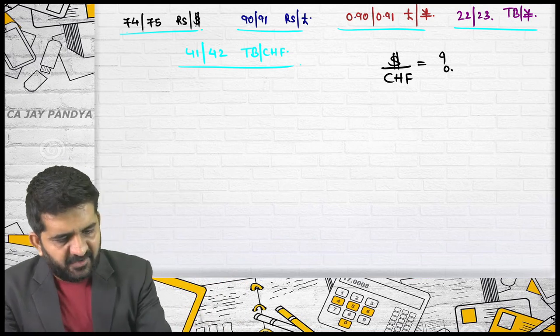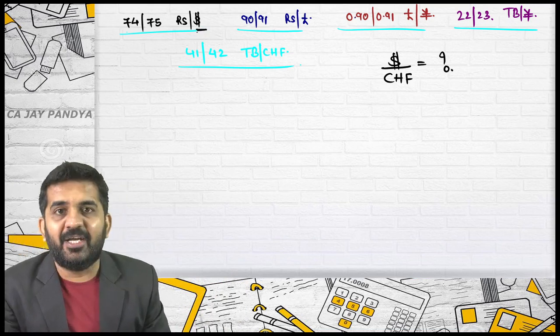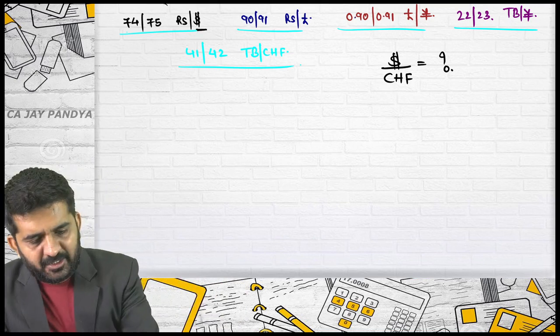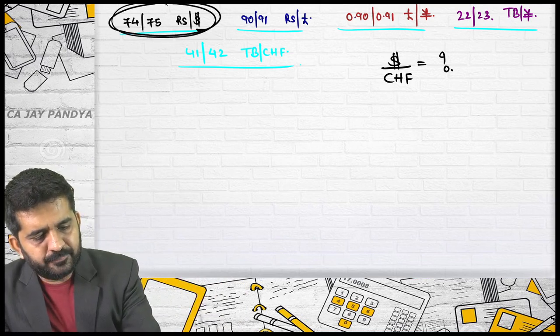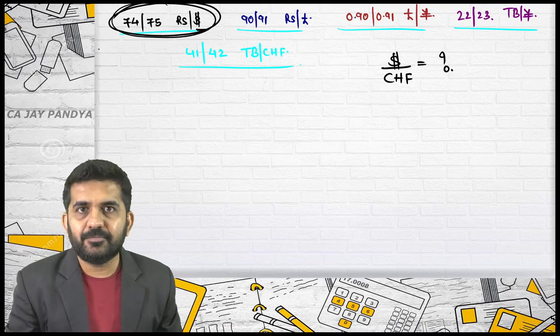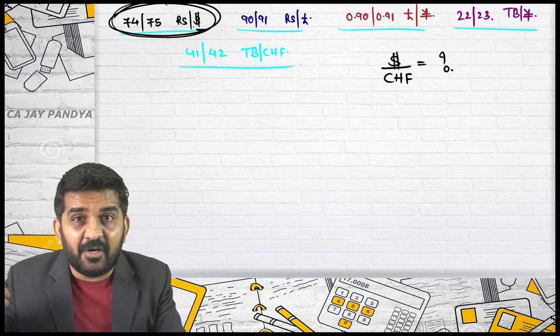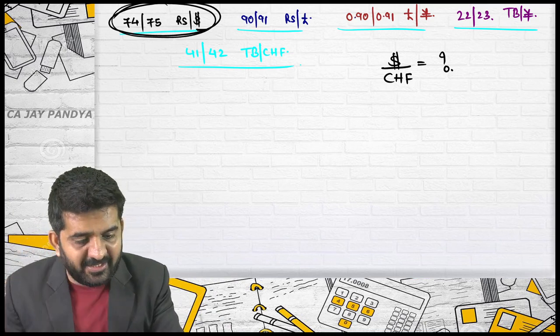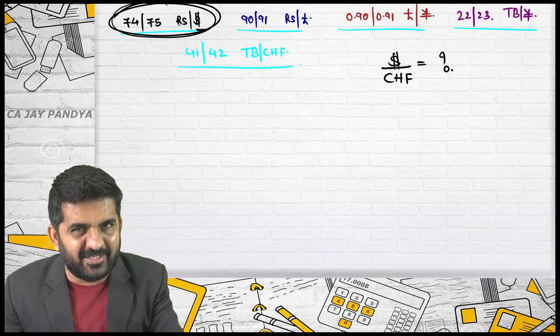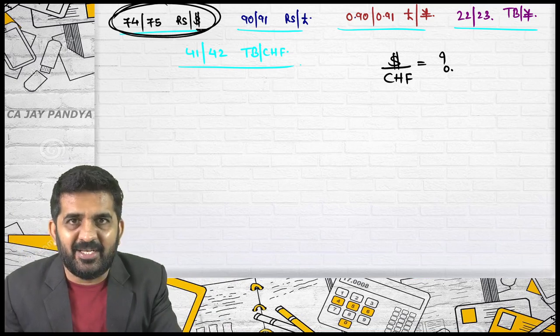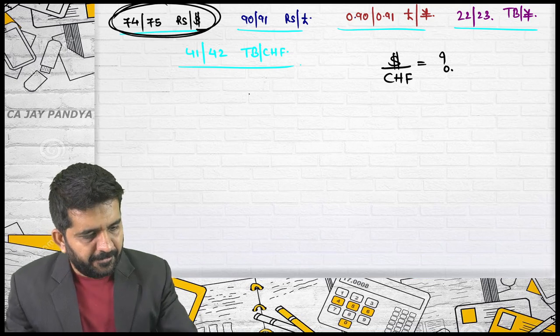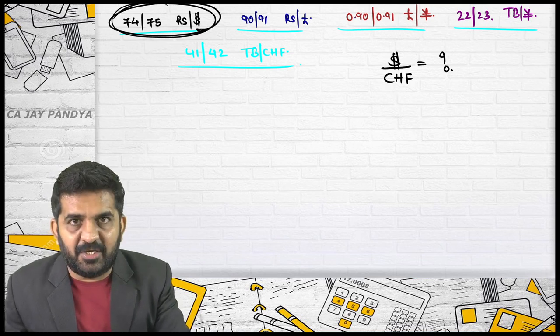Dollar per CHF: dollar is in the denominator, I want it in the numerator, so I need to reciprocal it. As I reciprocal, keep in mind that now dollar will be in the numerator and rupees in the denominator.